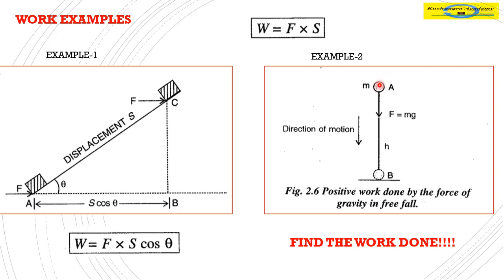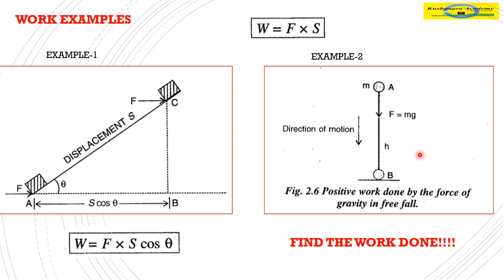In this example, say a ball A is dropped from a height h to the ground. The ball is at a height h from the ground and it is dropped. So what are the forces acting on this ball? The force of gravity is acting on this ball, and the force of gravity is the weight of the ball, which is mg. This force is applicable till the ball A reaches point B. Ball reaches from A to B. So what is the displacement? This is the displacement h. What is the direction of motion? Downwards.